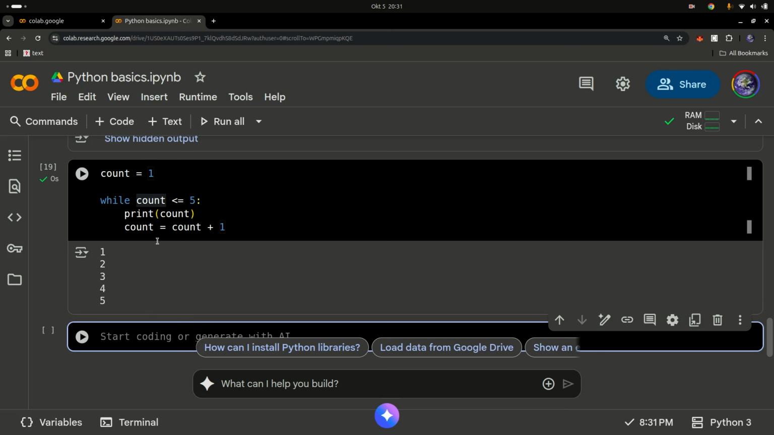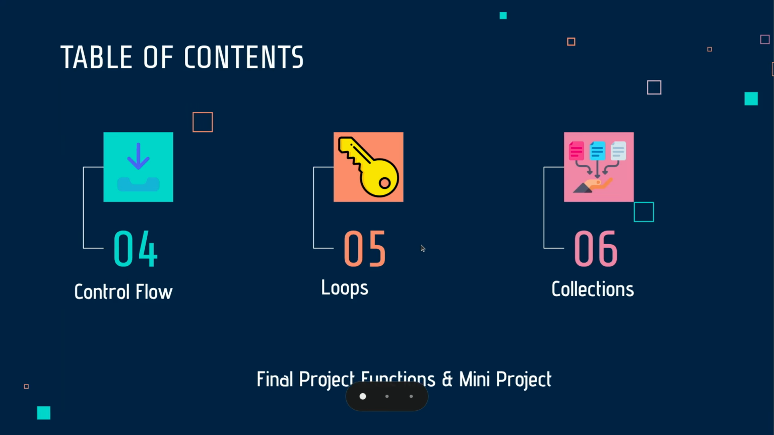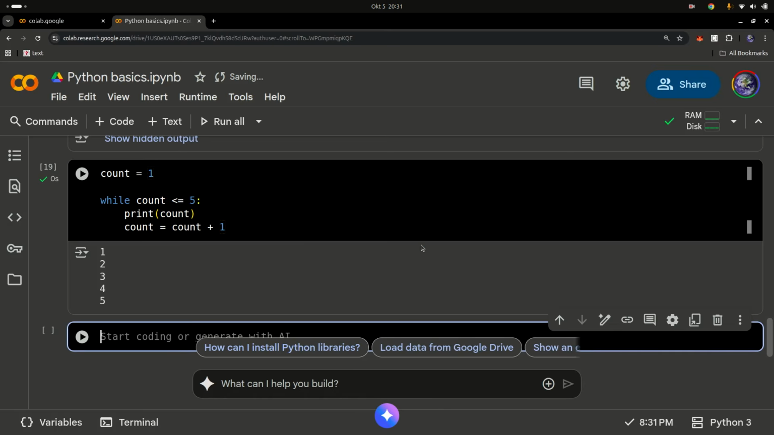Perfect. So that's all I wanted us to cover about loops. Now let's go ahead and look at what we call collections in Python. Collections are just a form of storing data in a collection. That's more or less it. So let's say you have a bunch of names and you want to store them as one variable that you can access. You can store them in collections.